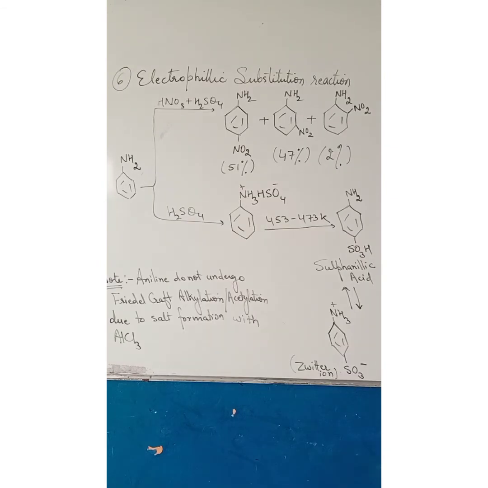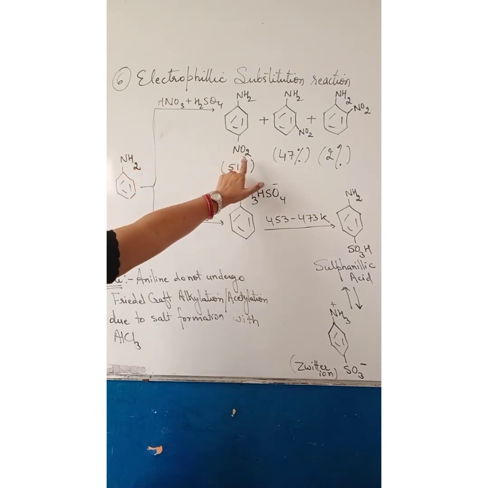Some of the electrophilic substitution reactions of amines: aromatic 1 degree amine undergoes nitration to give a mixture of ortho, meta and para products.